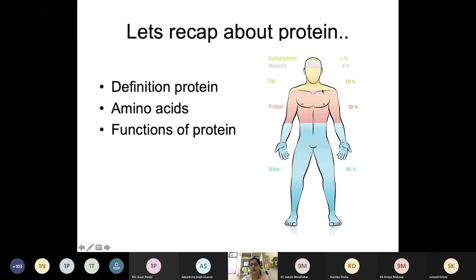This also we have covered: in our body, though 65% is water, the major amount of our body is made up of protein, that is 20%, and the remaining fat is 10%, minerals contribute 4%, and carbohydrate 1%. So that's why protein has a very important role in our body, and it is known as a building block, because most of the protein present in our body is in the form of tissue protein.